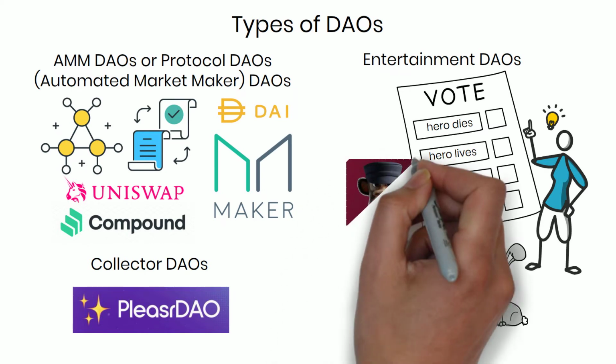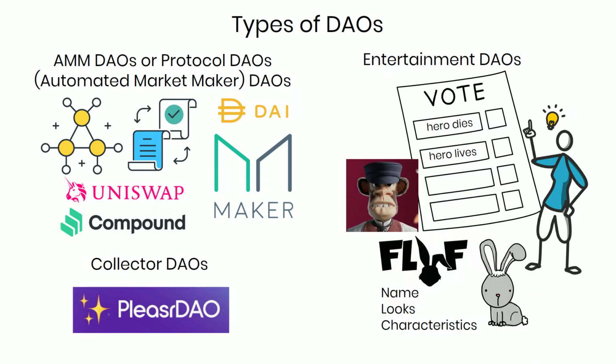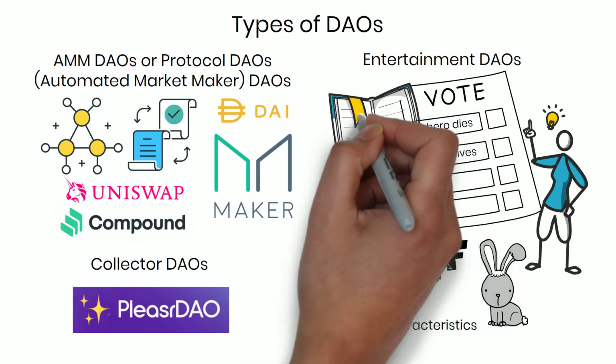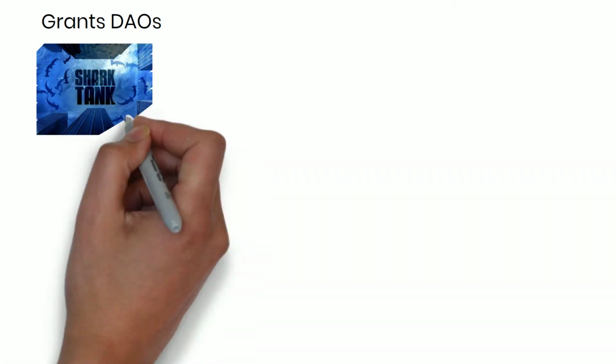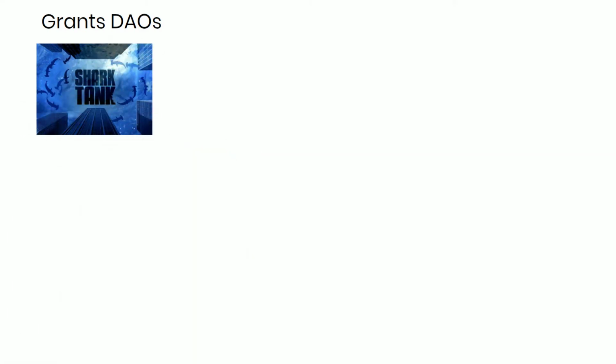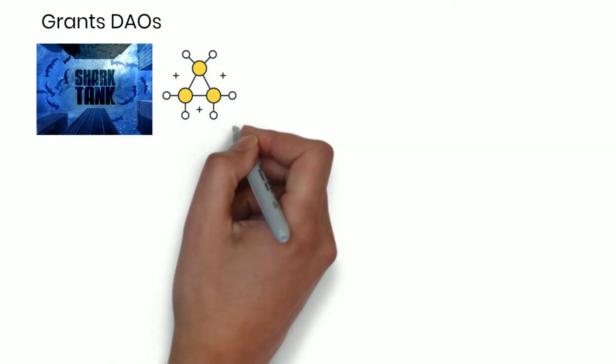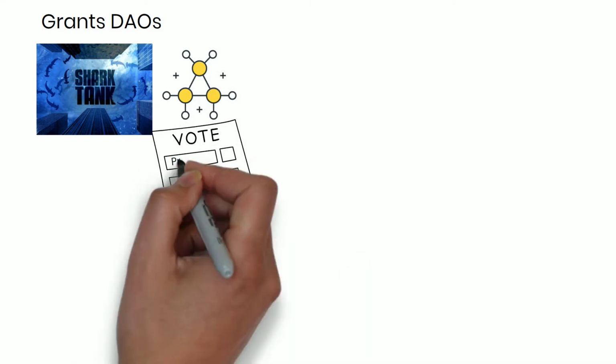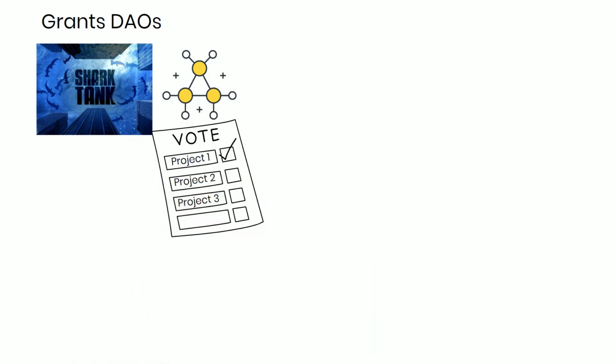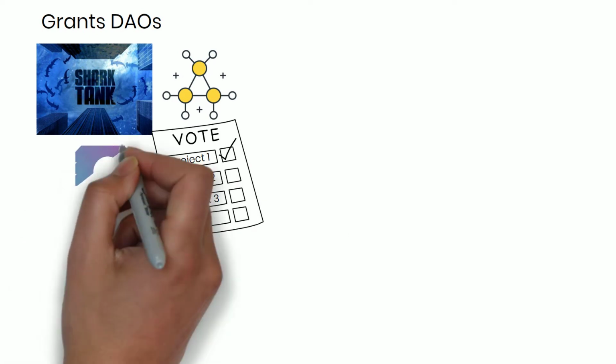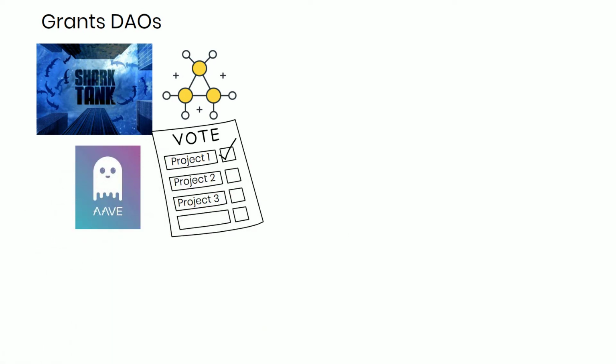Another example is Jenkins the Valet. Members can vote on the creative direction of the content in the debut novel. Grants DAOs. Have you seen the program Shark Tank? These DAOs are like the Shark Tank in the digital world. They fund innovative new DeFi projects. Members can vote on projects they believe deserve the funding. An example of a grants DAO is Aave Protocol.